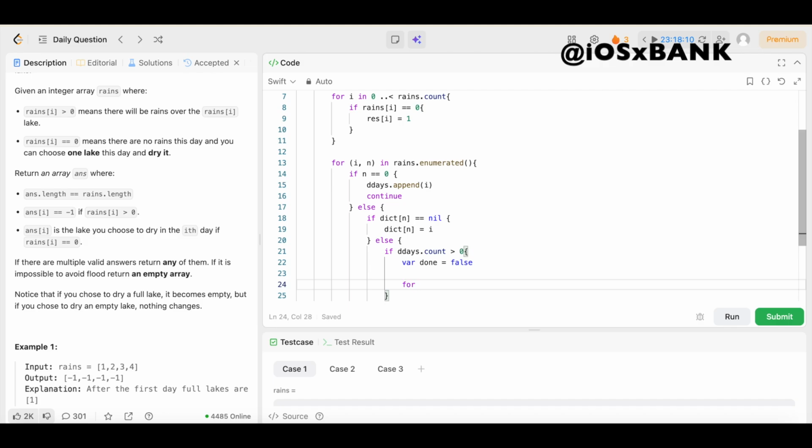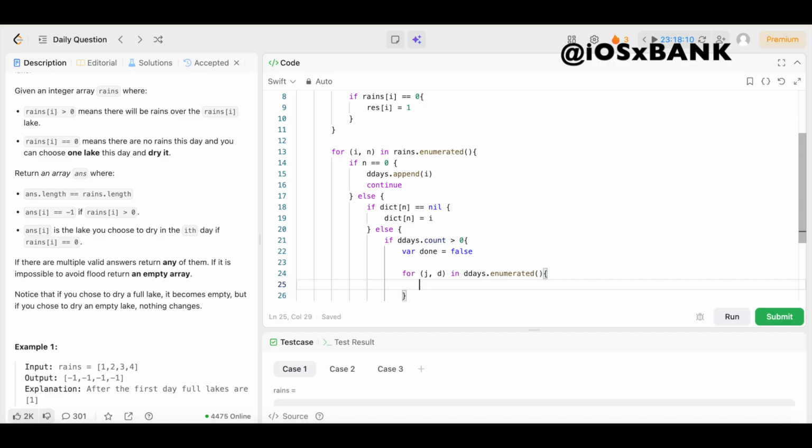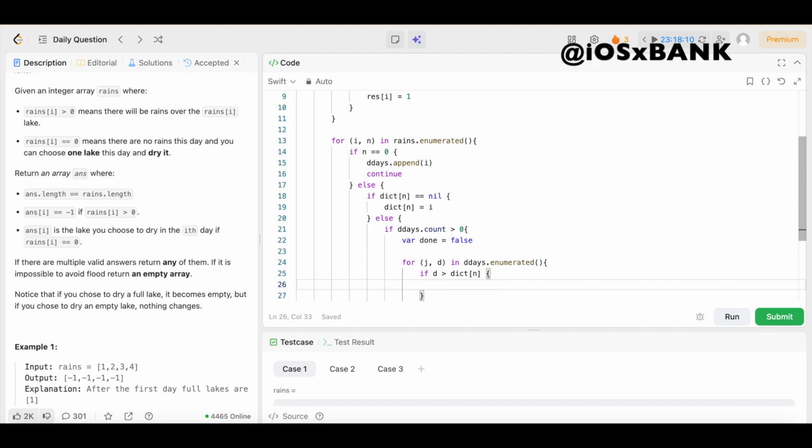Once again, we're going to say for, open up the parentheses, j comma d, come outside the parentheses, in ddays.enumerated again. Then we'll open up the brackets, and we're going to find the first dry day that comes after the last time this lake was filled. So we're going to say if d is greater than dict[n], then we open up the brackets, and we are going to use this dry day to dry the lake.